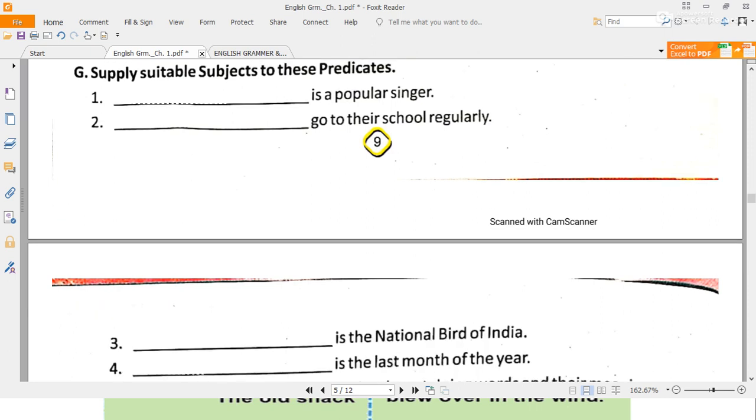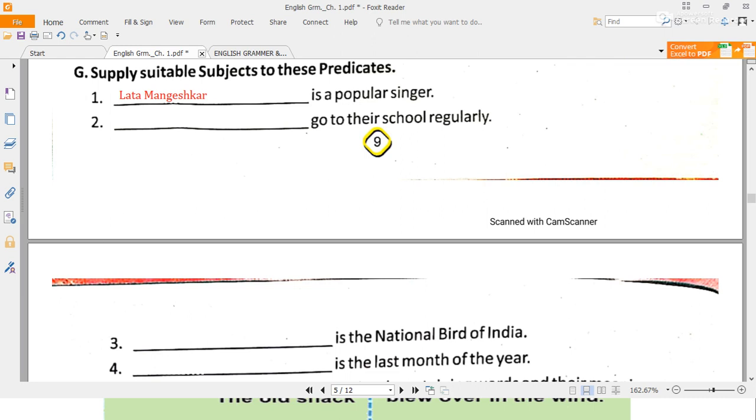Okay, now very quickly mute yourself, beta. Just a little is left, I will get this done. Now you have to write here. Predicates are given, you have to write the subject. He is a popular singer. So you can write any name, Lata Mangeshkar, Kishore Kumar, anyone you can write. I have written Lata Mangeshkar is a popular singer.